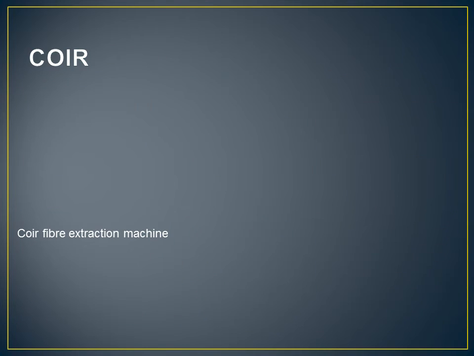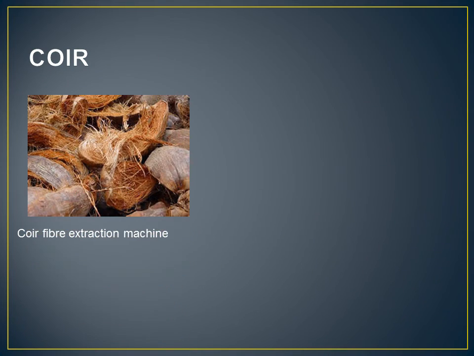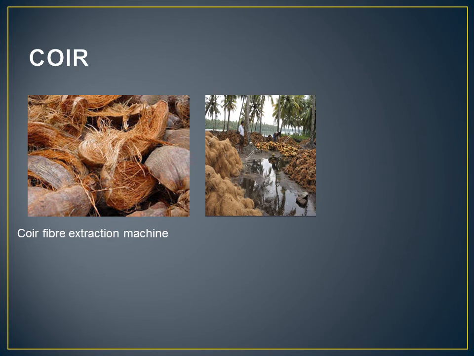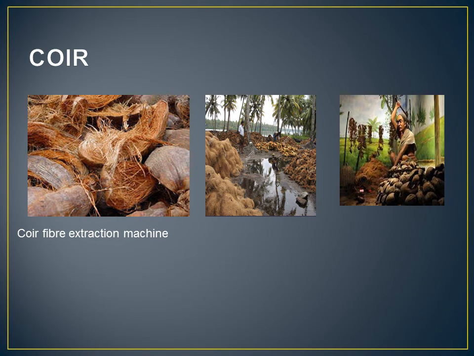Then coir. Coir is the fiber obtained from the outer covering of the coconut. Usually the coconuts are left in water for a few months for separation of fibers. The husk is then separated from the nut and beaten with a wooden mallet.